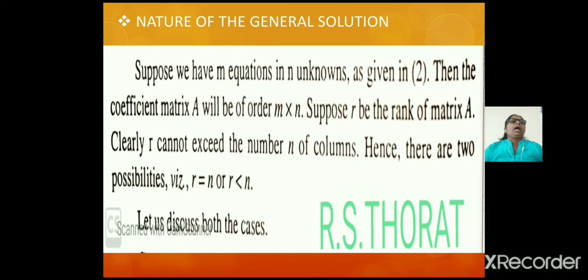Suppose r is the rank of matrix A. Clearly, r cannot exceed the number n of columns. Hence, there are two possibilities: r = n or r < n. Let us discuss both the cases.